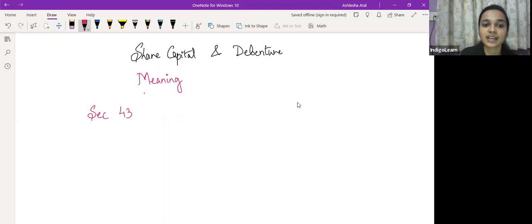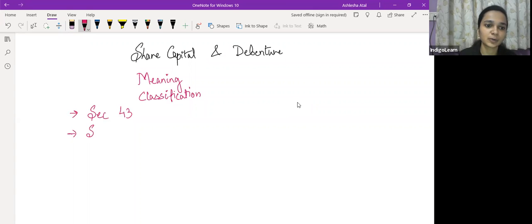We'll also understand the classification of capital of the company, and post which we'll start with section 43. सेक्शन 44 एंड 45 बहुत ही छोटे छोटे सेक्शंस हैं, और अभी आपके सिलेबस में है भी नहीं, but I will just walk you through those two sections कि वो दो सेक्शन क्या बोलते हैं. So we'll start with section 43, then we'll go to section 44, 45, understand it in brief.